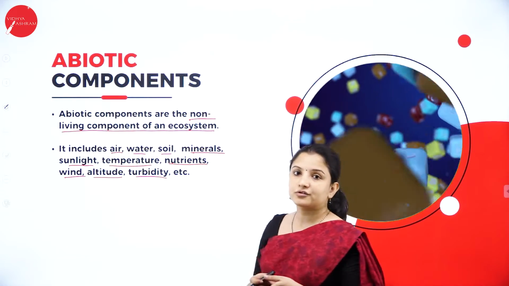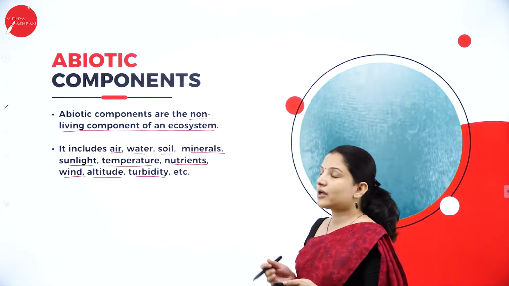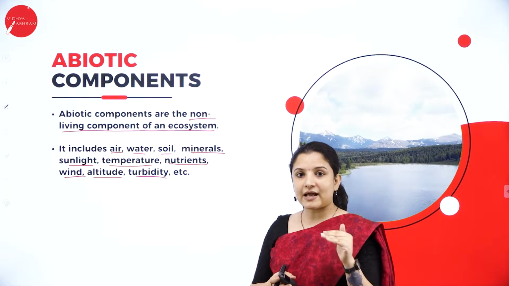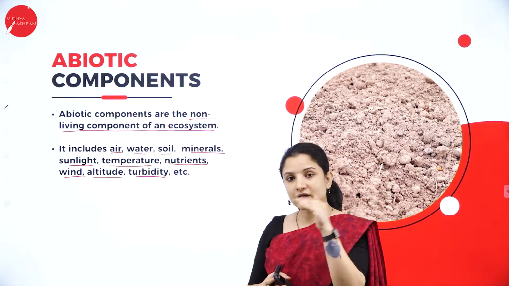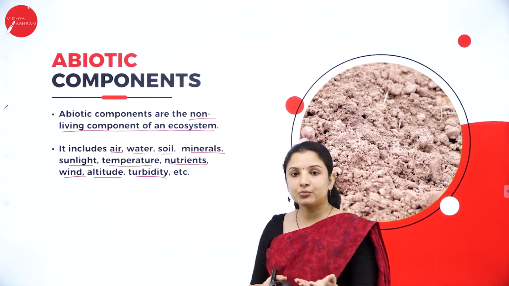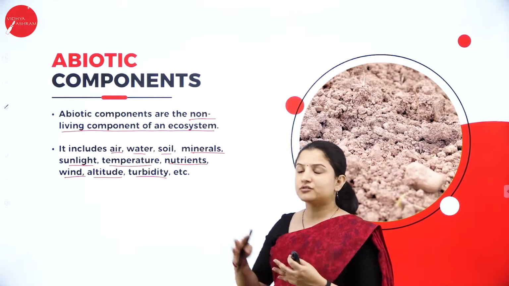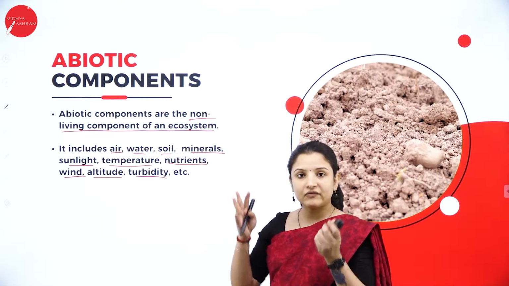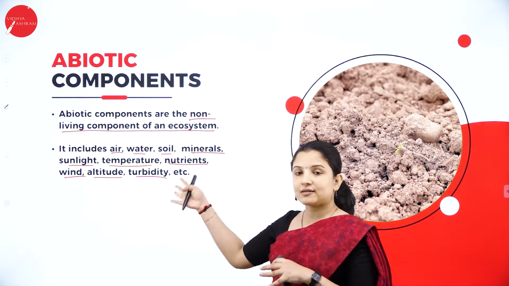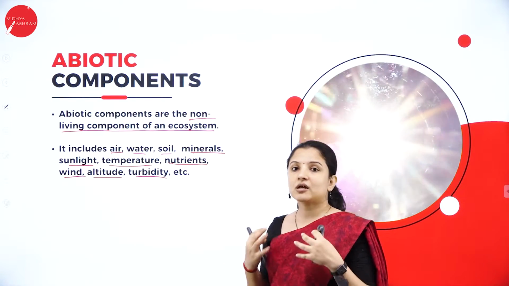Temperature is also needed for the plants, and nutrients are very important. Then there are wind and altitude. Say for example, plants grow in different locations, and different altitudes will have different climatic conditions. So that also will affect the quality of the plant. So all these are interconnected to one another. All these abiotic factors are very, very important if the biotic factors have to survive. All these non-living things are very important if the living things have to survive. So that is how they are interconnected to one another.